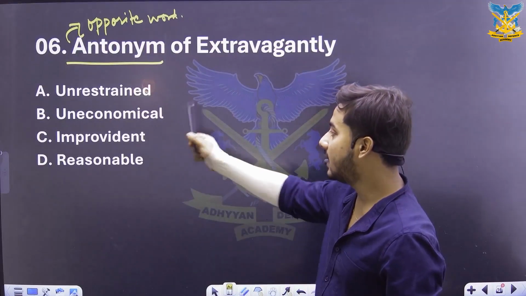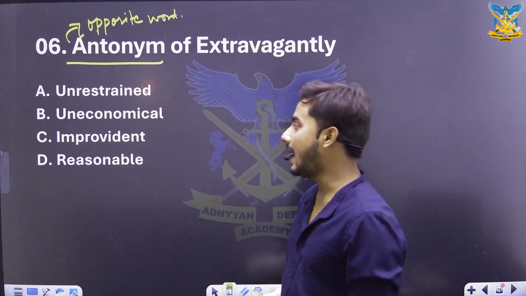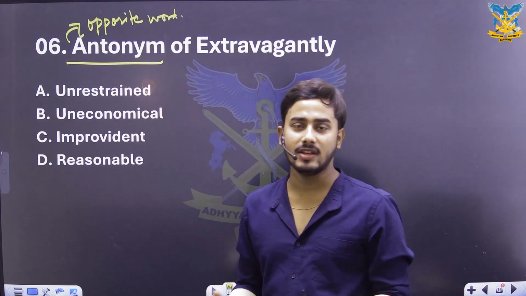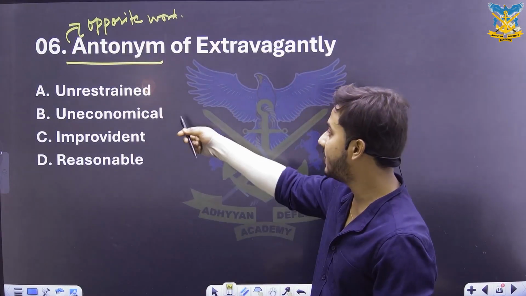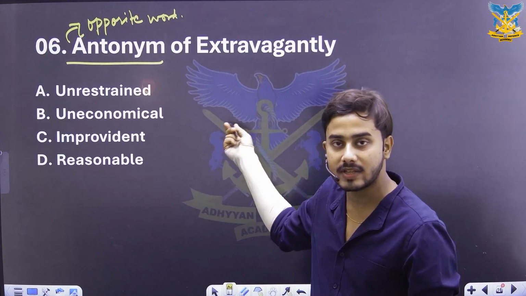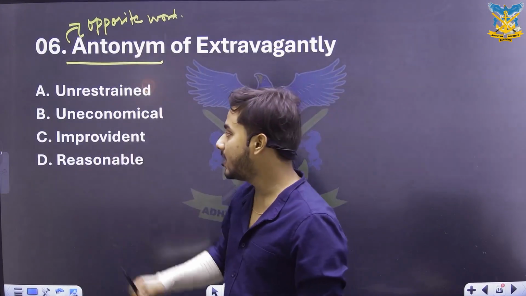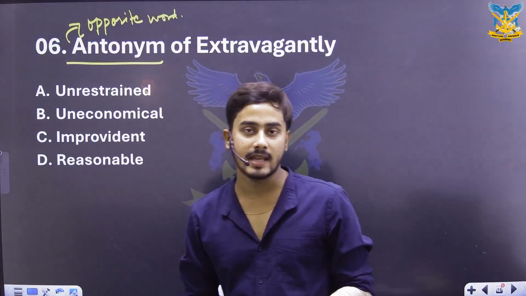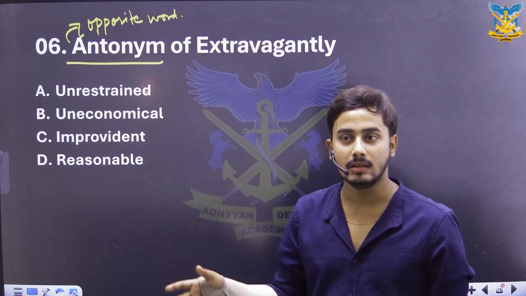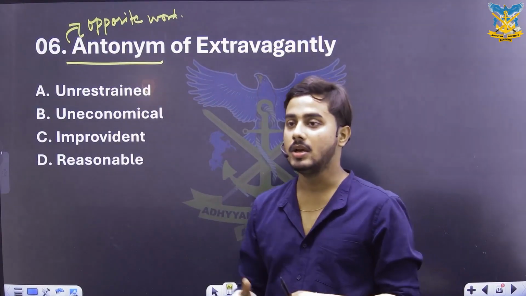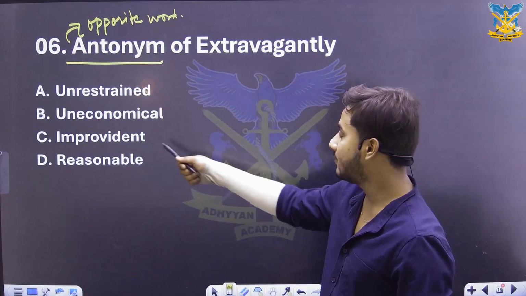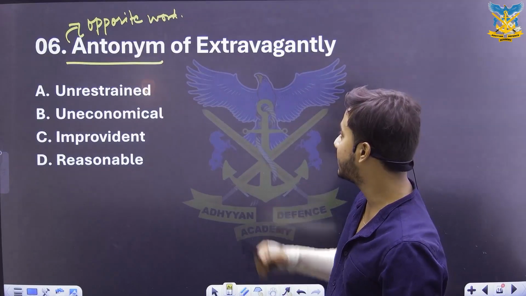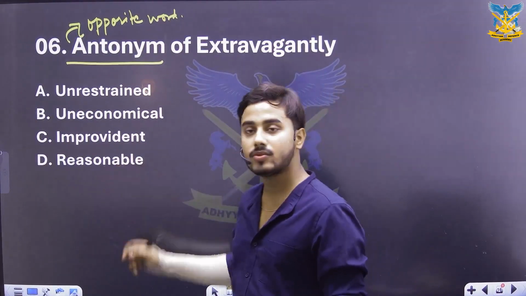The second is uneconomical. Uneconomical is spending a lot of money without having checks, so that almost means what extravagantly means. Thirdly, improvident is again doing something very haphazardly without having a proper protocol, so it again means what extravagantly means. Lastly is reasonable.